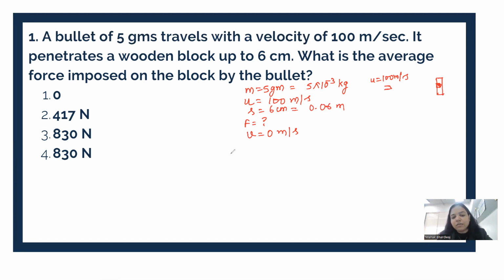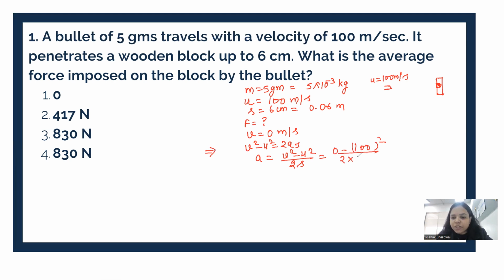So first, by using which equation? Yes, the third equation. We can find out the value of acceleration. What is the third equation? v² - u² = 2as. So acceleration would be (v² - u²) / 2s. What is v? 0. u² is 100².